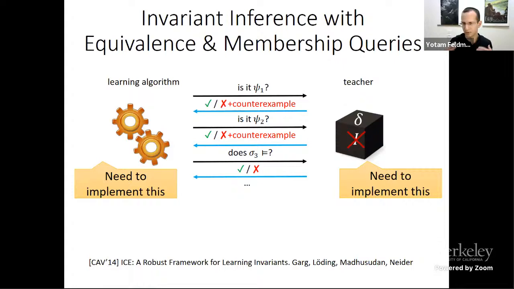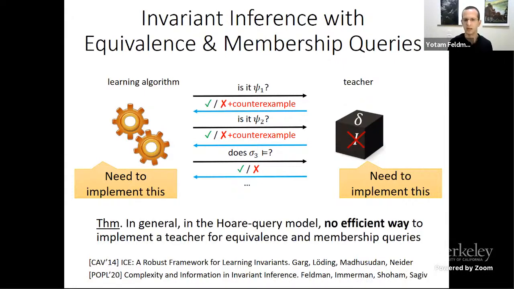And so that's why we set up different models for invariant inference. And the question is, can we translate from the exact learning model to the WholeQuery model? And the answer is no. We can show an exponential lower bound that shows that it's impossible in the WholeQuery model to implement either equivalence queries or membership queries.